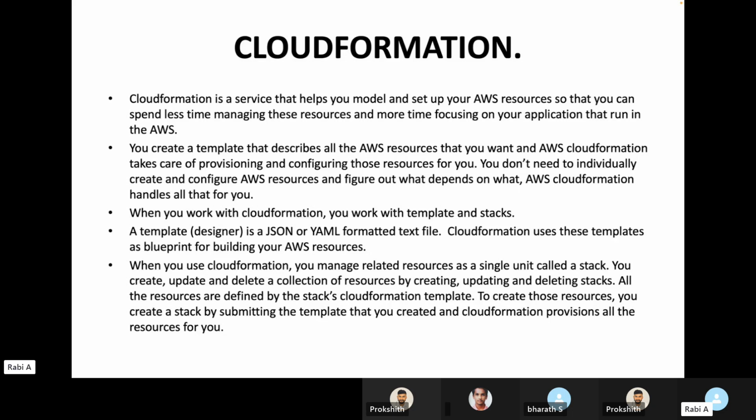So with this, you'll be creating a template, which is nothing but your code. And this template will have all the details as to what all resources you want. All right. And AWS CloudFormation will take care of provisioning and configuring those resources for you.